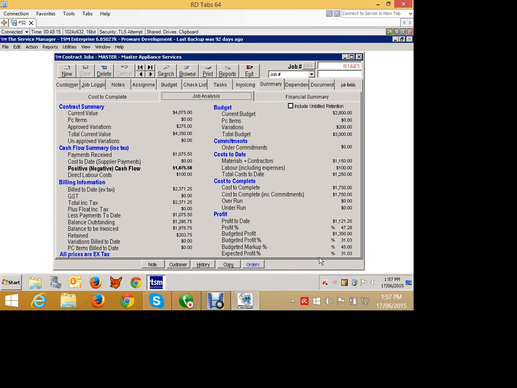So why do we have variations? Because you shouldn't just change something that's been approved. You should add a change order on the top of it. If I budgeted this for $500 and then I go and just arbitrarily decide to change it to $700, well, I lose the fact that it was originally $500. And it's important to keep your original budgets intact and add the changes on as variations later.